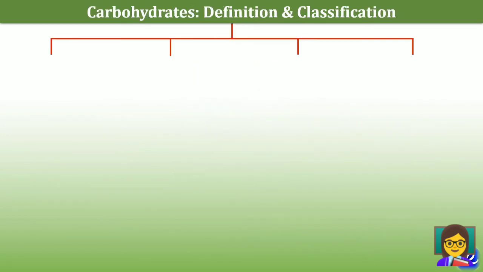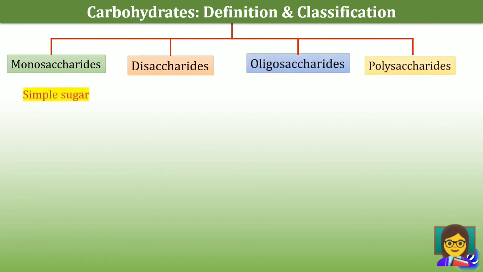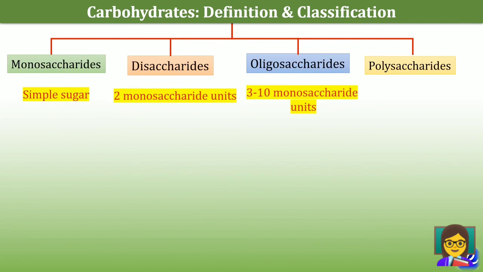So let's now summarize the topic. Carbohydrates are defined as polyhydroxyaldehydes or ketones, or compounds which yield these on hydrolysis, and they are classified as monosaccharides, disaccharides, oligosaccharides and polysaccharides. Monosaccharides are simple sugars. Disaccharides consist of 2 monosaccharide units. Oligosaccharides consist of 3 to 10 monosaccharide units. Polysaccharides consist of more than 10 monosaccharide units.